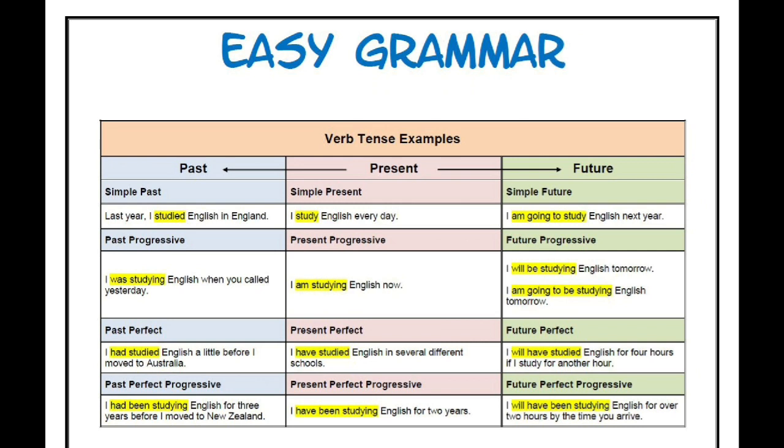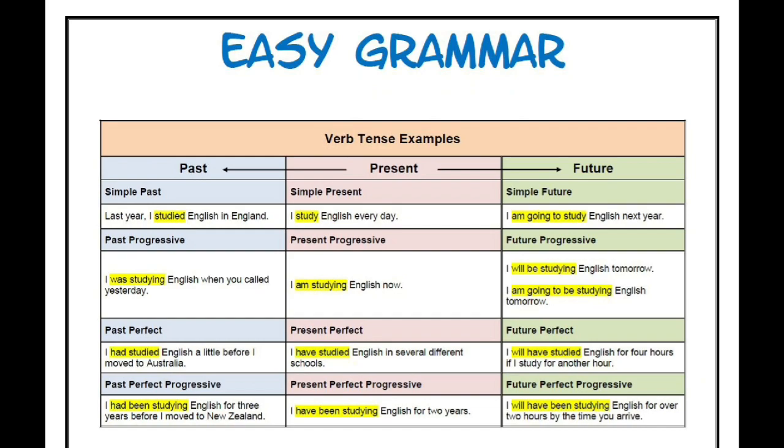Tenses are generally of four types. If we take present tense, it is also divided into four types, that is simple present, present progressive, present perfect, present perfect progressive. Like that, past tense is also divided into four parts, and future tense is also divided into four parts. So let me compare the different parts with the same example.